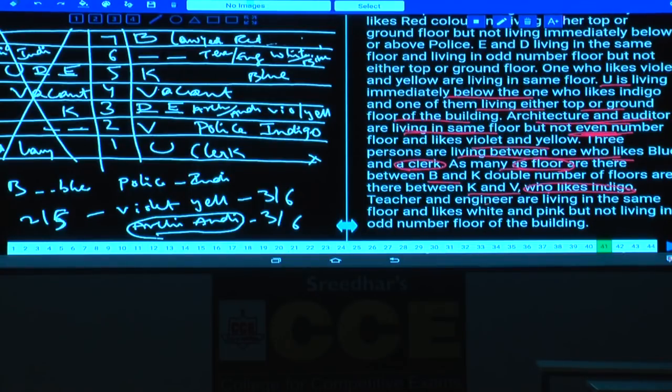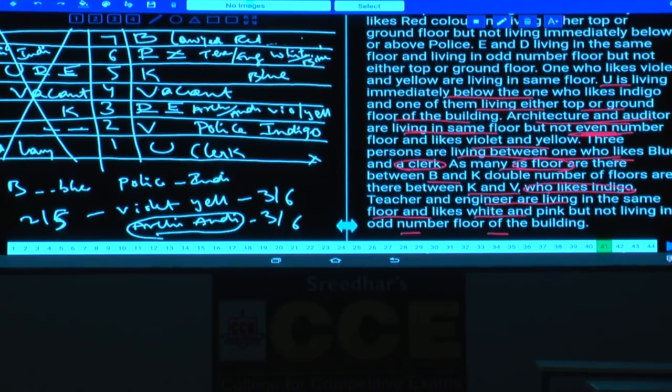Teacher and engineer are living on the same floor and like white and pink, but not living on an odd number floor. They are living on an even number floor, that is the 6th floor of the building. Now this is the final information we have. Then tell me who are the persons left over? V, B, U, P, E, K, D, X. P is not there. Who is the person left over? X is the person left over.